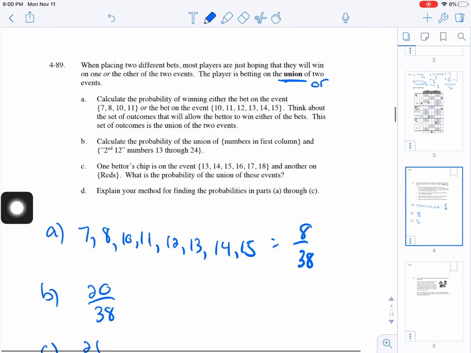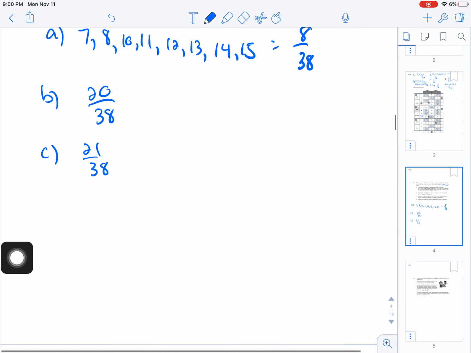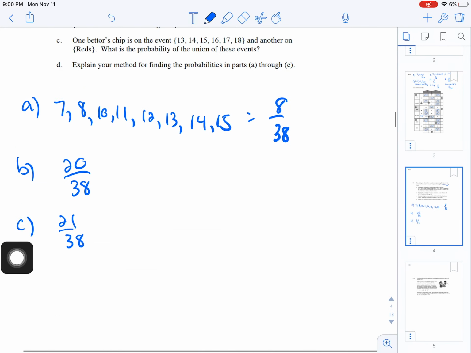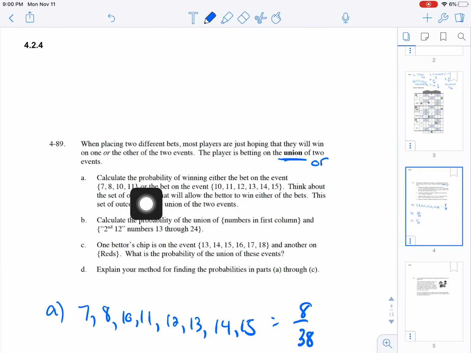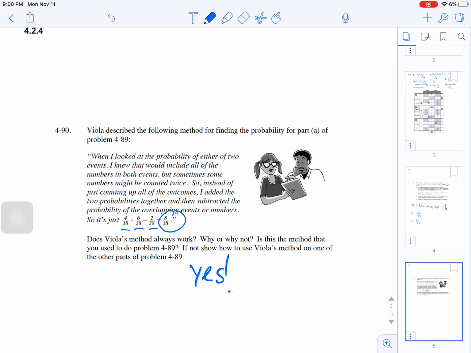Okay, so for 489, we just counted. There was 8 possibilities. But what she is saying then is she took the probability that we'd be in here, which was 4 out of 38. We added this probability, which is 6 out of 38, but then took out where they overlapped, which was the 10 and 11. So she did 4 out of 38 plus 6 out of 38 and took away 2 out of 38 and got the same answer. Do you think that's going to work? Yeah, it does. It's always going to work.